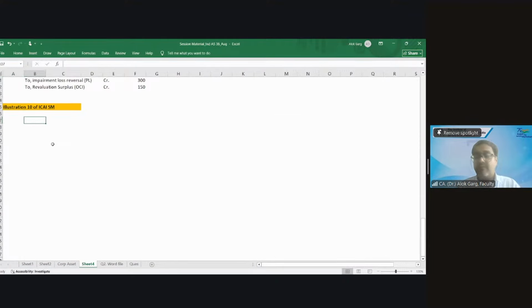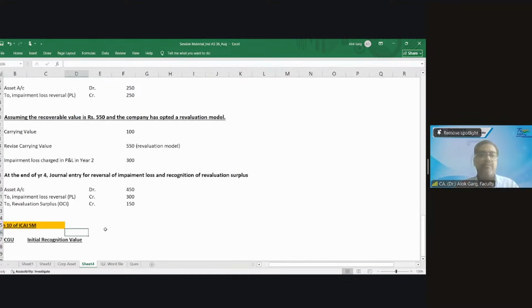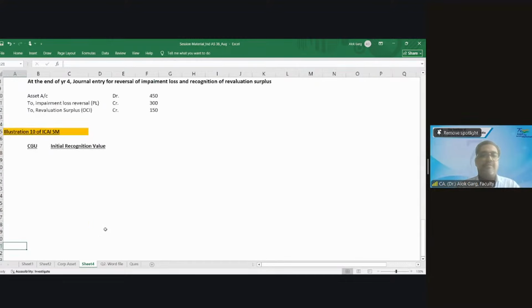Some facts are given. What were the facts? CGU is given, correct? And what is the value of the CGU which is given? The initial recognition value, 4 lakh. There are two assets: goodwill and other assets.